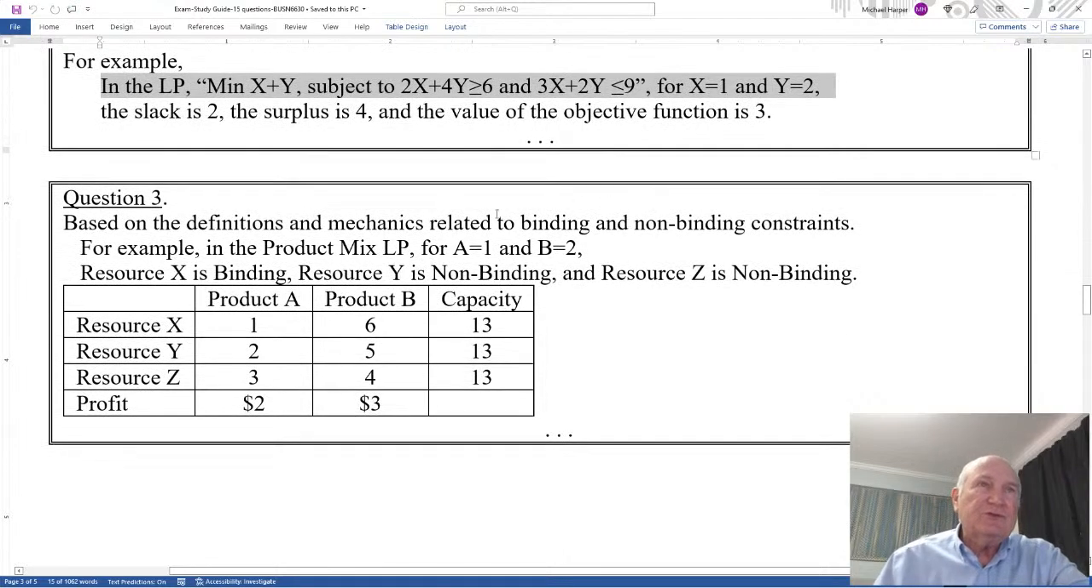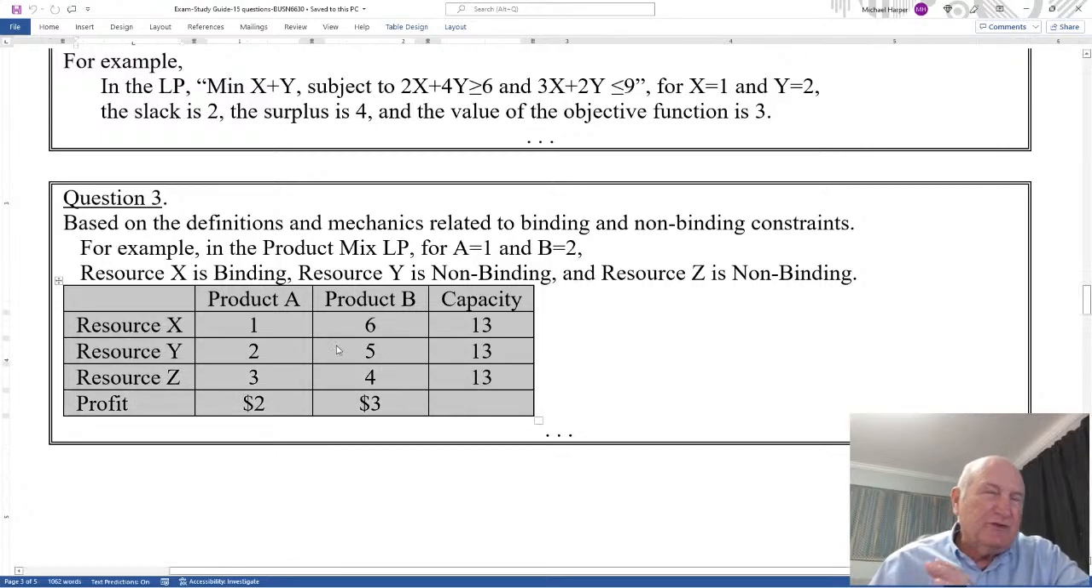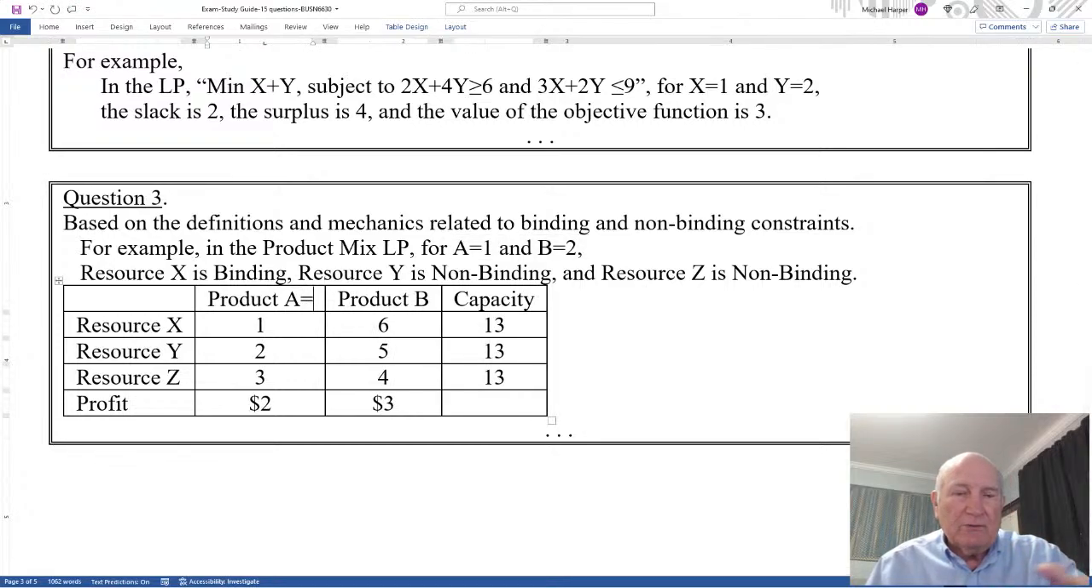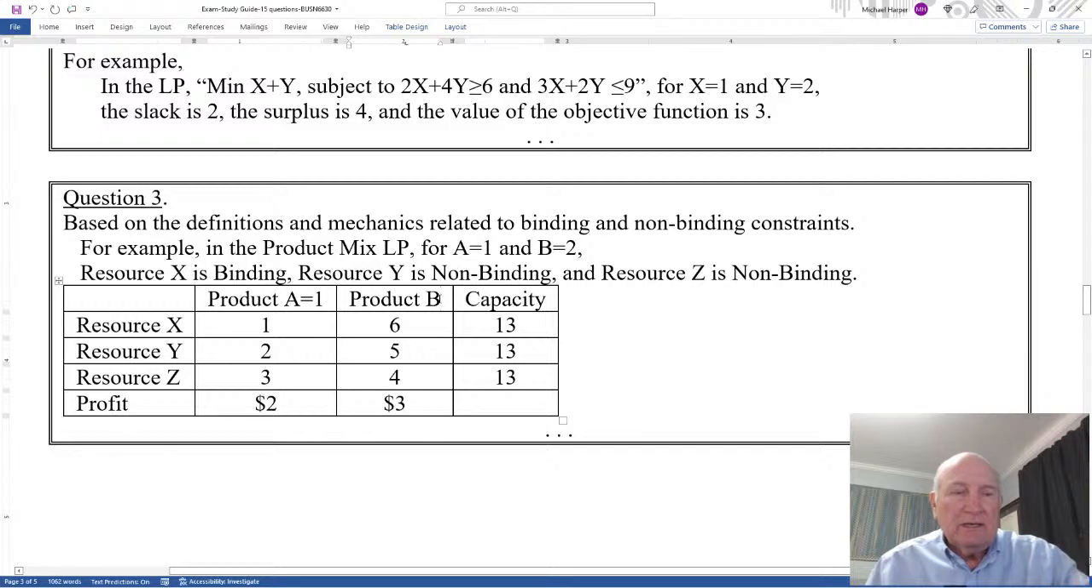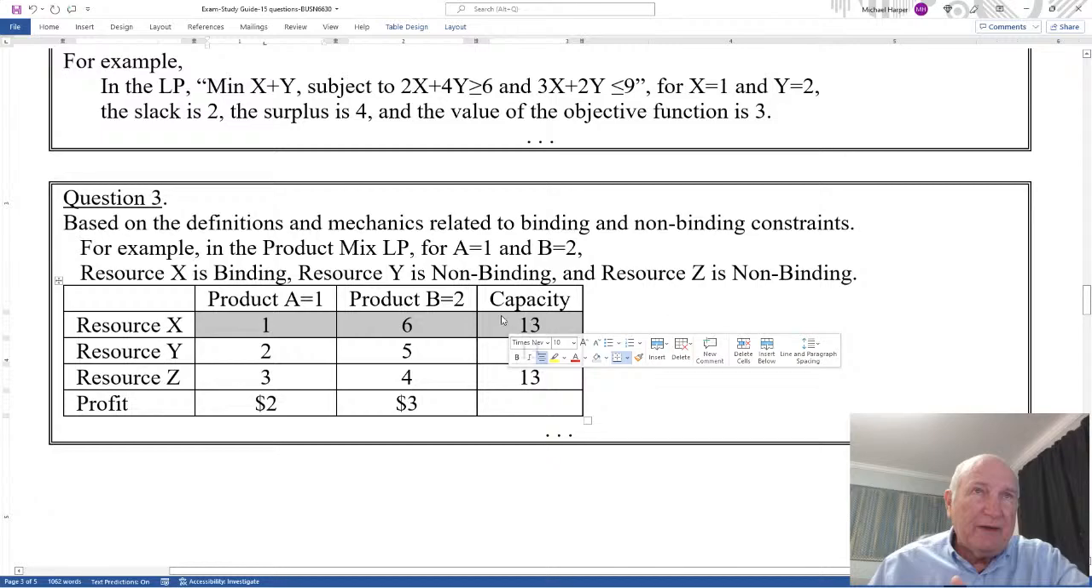Question 3. Based on the definition and mechanics related to binding and non-binding constraints. For example, in the product mix LP down here, I'm going to give you a table just like this, with different numbers, and I'll give you a mix again, A equals 1 and B equals 2. So let me just go ahead and put A equals 1 and B equals 2. Resource X is binding. Why? Well, 2 times 6 is 12, plus 1 is 13, and that equals capacity.